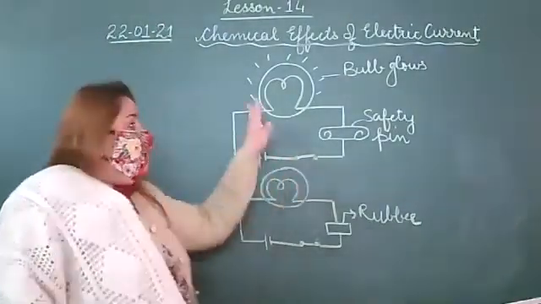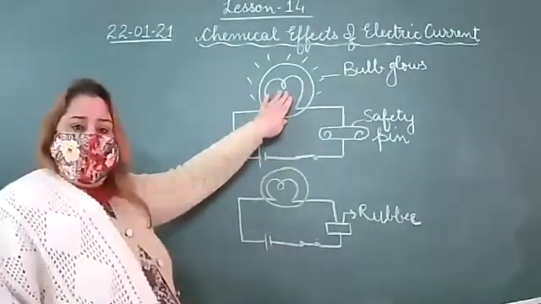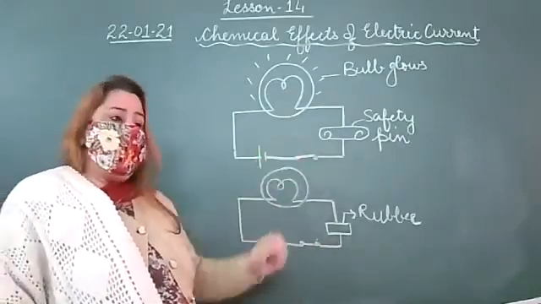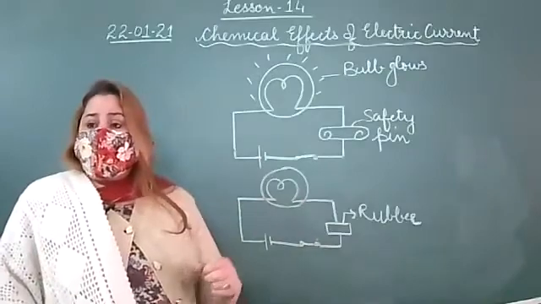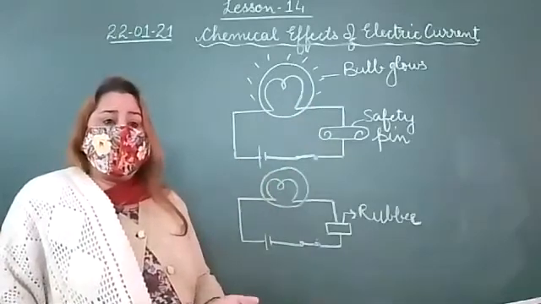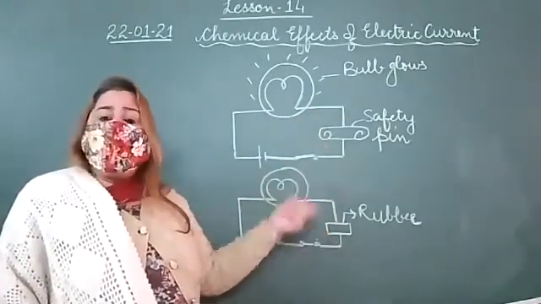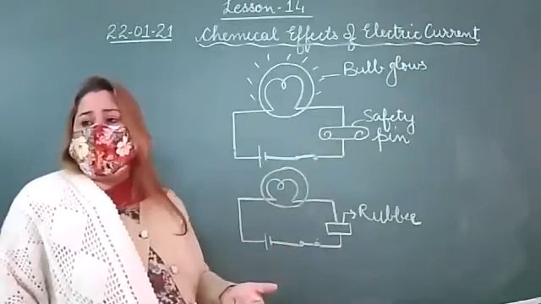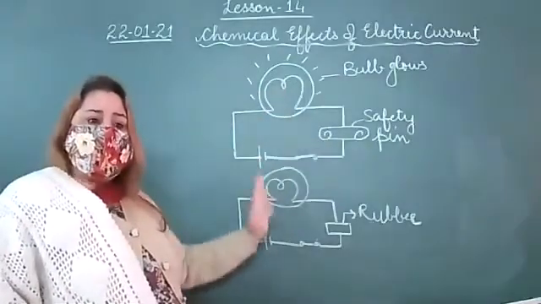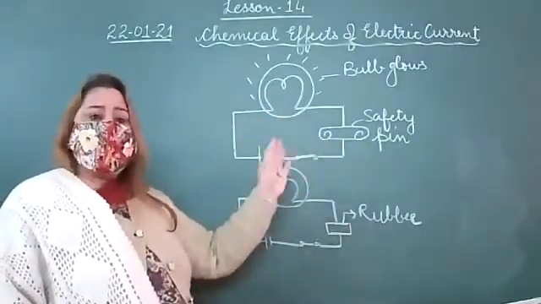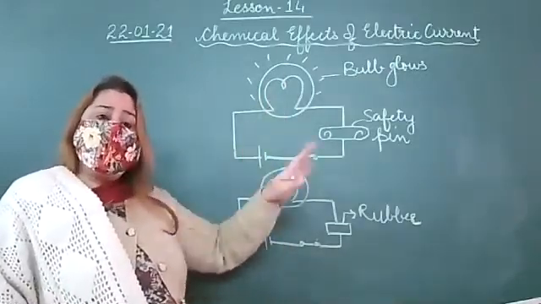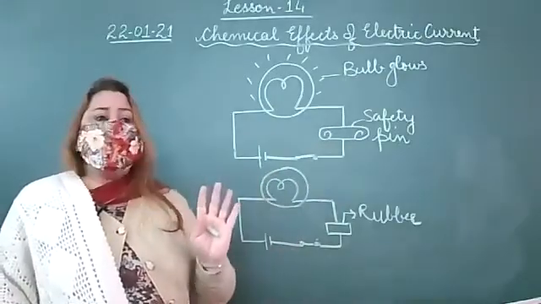Is this clear? In this, you can see we use the bulb, right? But sometimes we observe the bulb does not glow even though we are using metals. So instead of the bulb, we will use some different material, right? That comes under the modification in the tester. These are the testers to check whether a substance can conduct electricity or not.